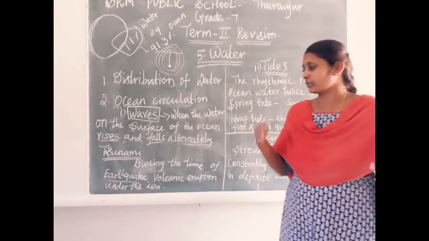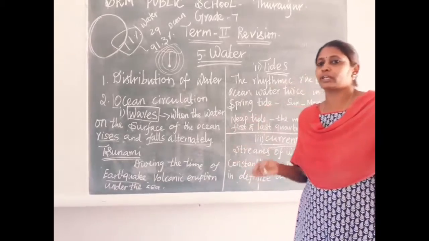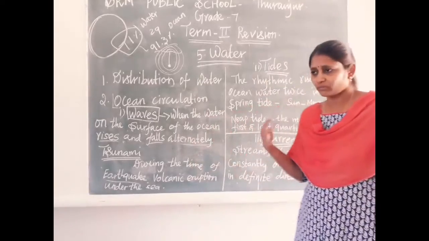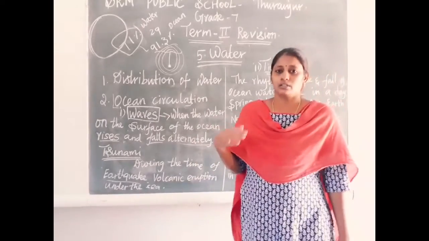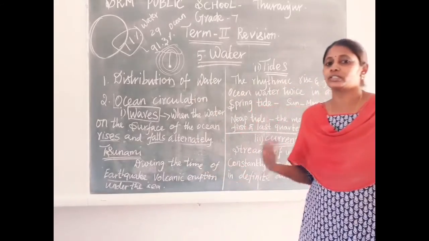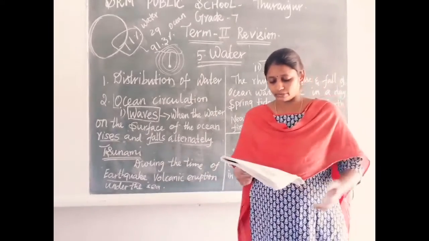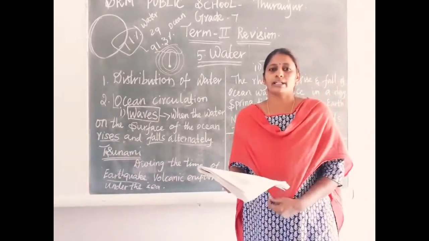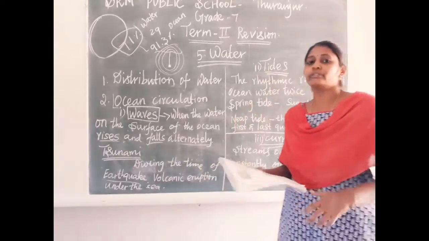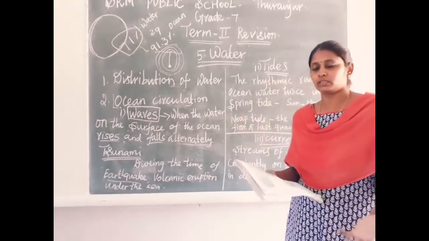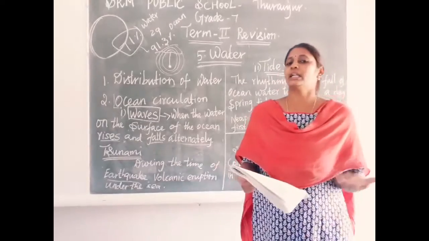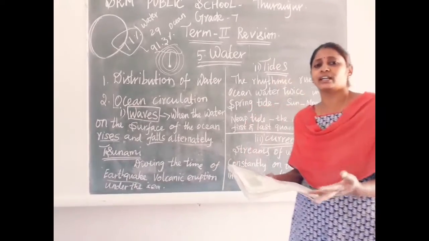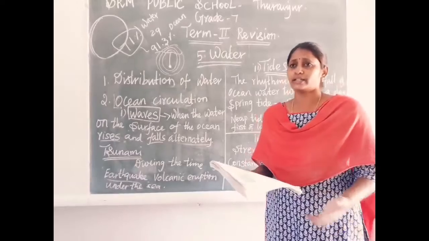So how the tsunami waves start, you know very well. The time of an earthquake or volcano eruption under the sea, that time the water gets very big waves. In the year 2004 in the Indian Ocean, near Java Sumatra Island, a heavy earthquake happened. Because of that earthquake, maximum part of Tamil Nadu, Sri Lanka, and Andhra Pradesh coastal lines were affected a lot.